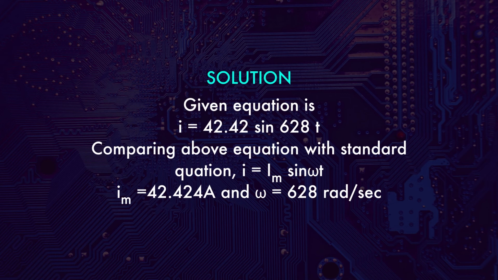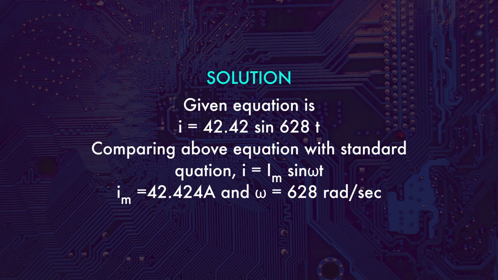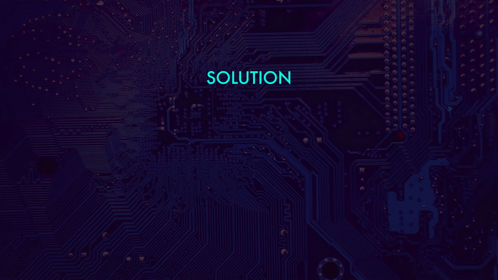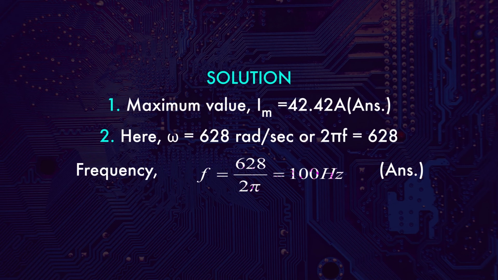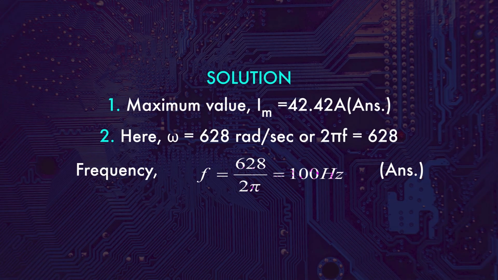Comparing the above equation with the standard equation, small i is equal to Im sin omega t. Here you can see this Im is the amplitude of the current, or you can say the maximum value of the current. So what will be the value of Im? The value of Im is equal to 42.42. Now second, compare i is equal to Im sin omega t. So what is omega, comparing the equation with 42.42 sin 628t? Omega is equal to 628.